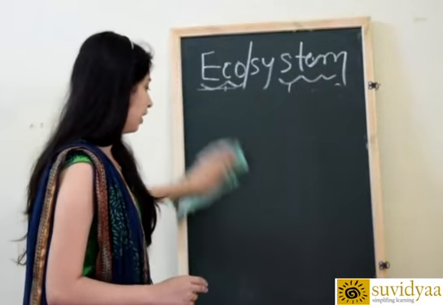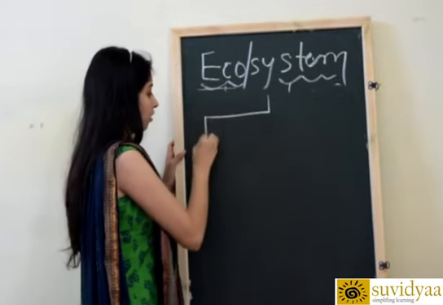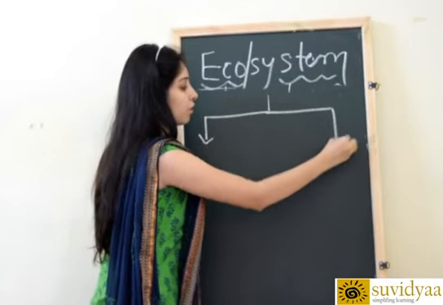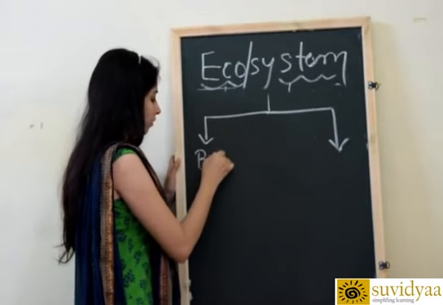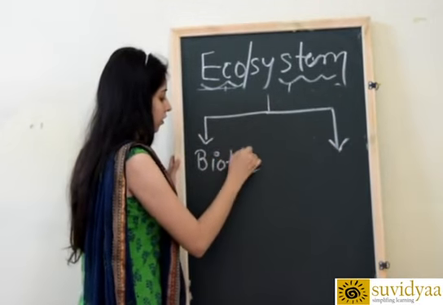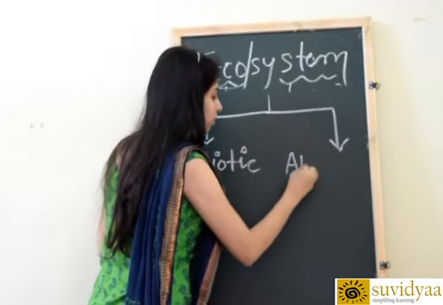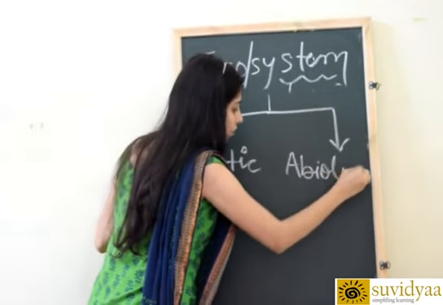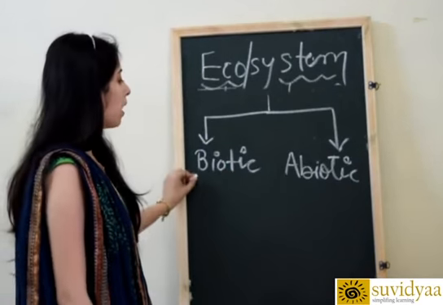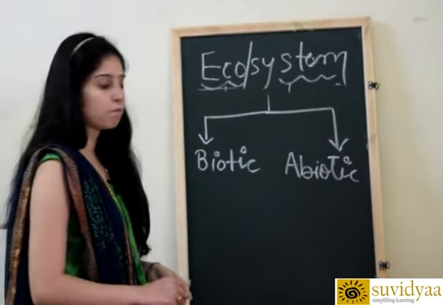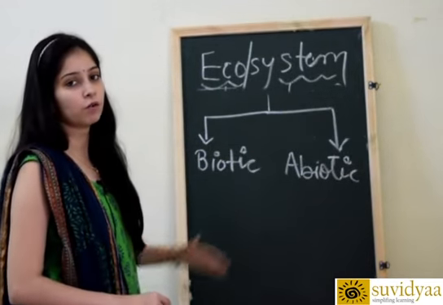So what are the main elements, or we can say components of our ecosystem? There are two types. When we talk about the main components of ecosystem, they can be classified into two types. First is biotic environment, and second is abiotic components of ecosystem. So all these components can be classified into two types, biotic as well as abiotic components. Now these biotic and abiotic components can be further classified into various types.